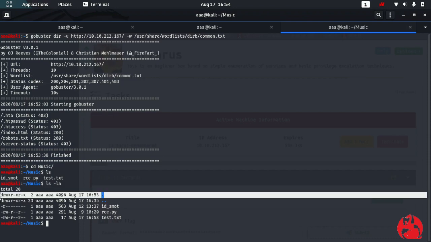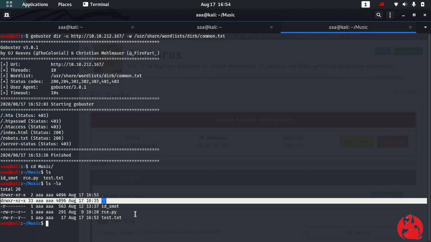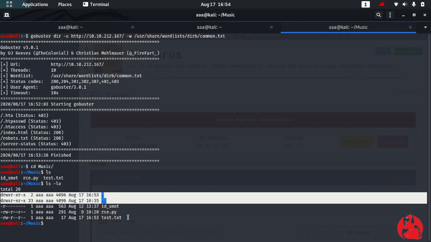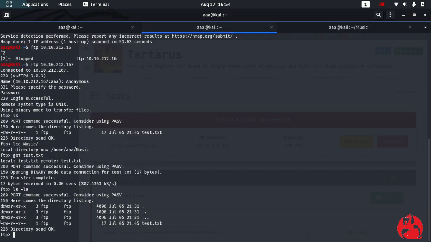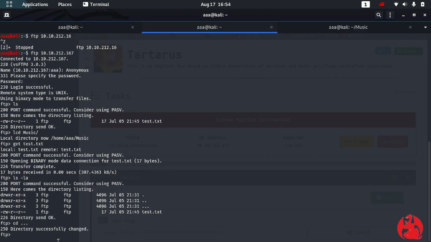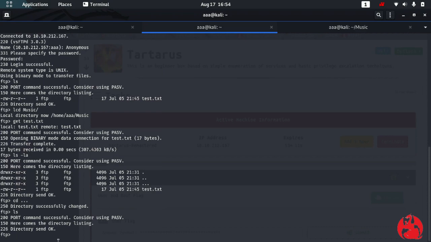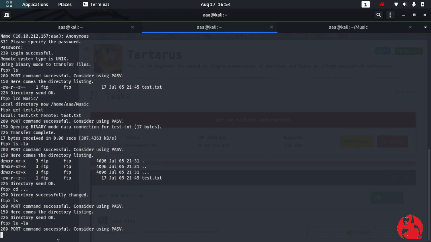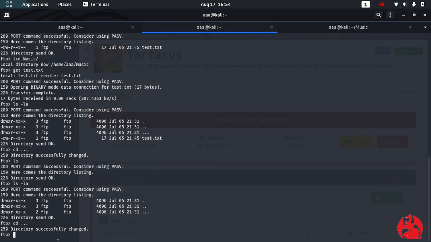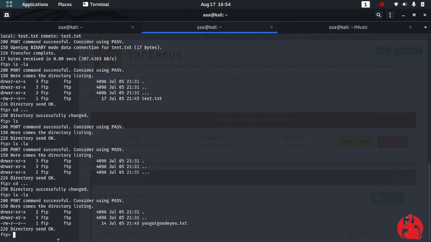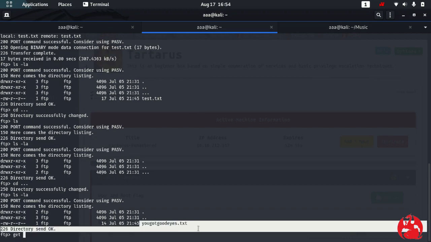Let me go to cd music, ls, and when I do ls -la, you will see that there is a single dot and 2 dots, both of which are hidden directories, and there are these 3 files. But in here there is something with a triple dot, which is not quite usual. So let's go over there, cd, ls, there's nothing here. ls -la, and again I see a triple dot. So let's go in, ls -la, and I got this file. You got good eyes, thank you. So let's do get and this file name.